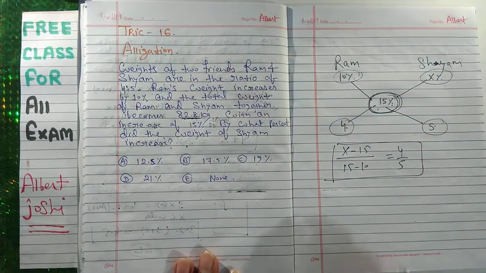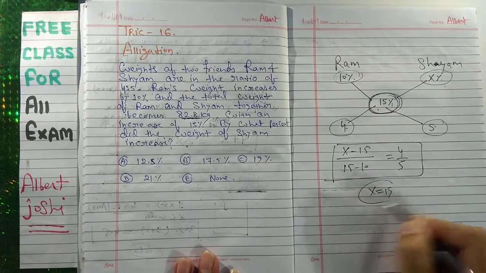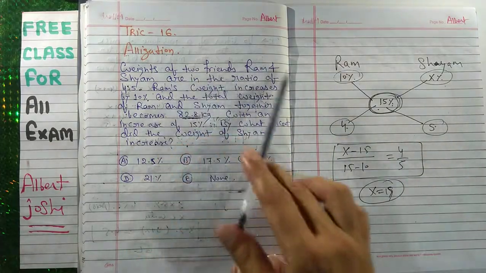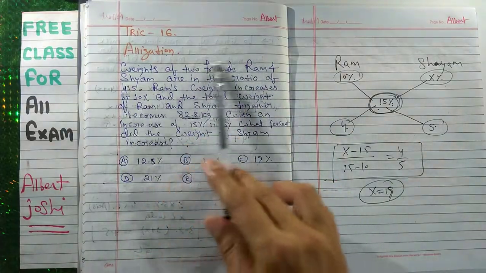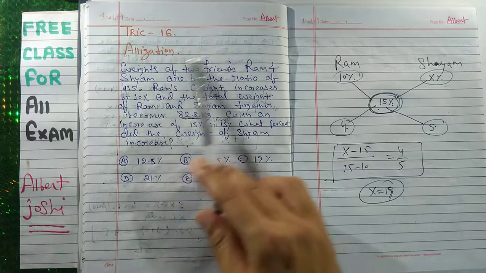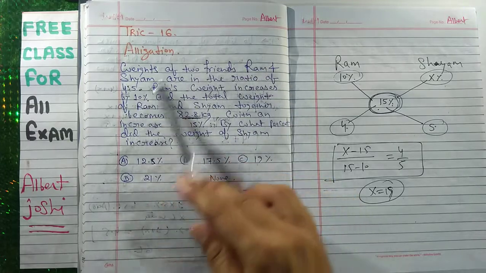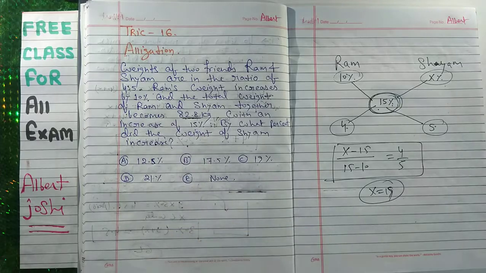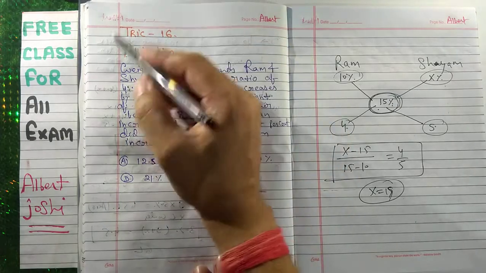If you calculate, you will get x equal to 19. So this is also a method to solve the question. This is a trick: whenever you have this type of problem, you have to use this method. This is the best method, the alligation method.